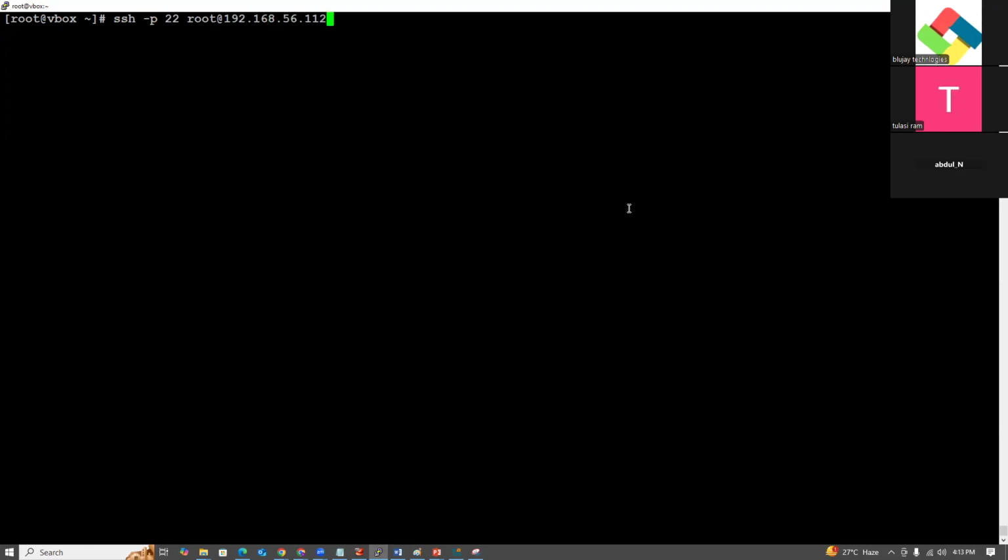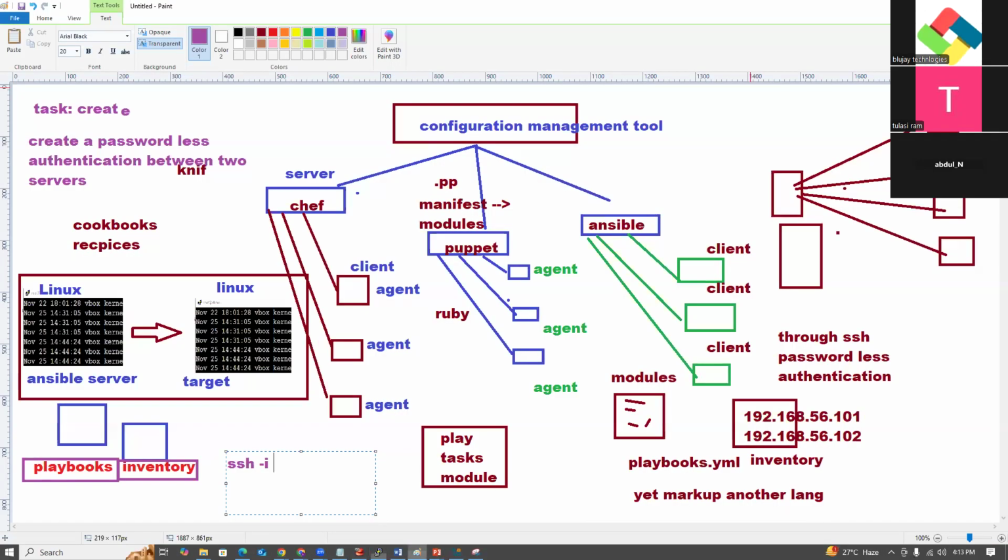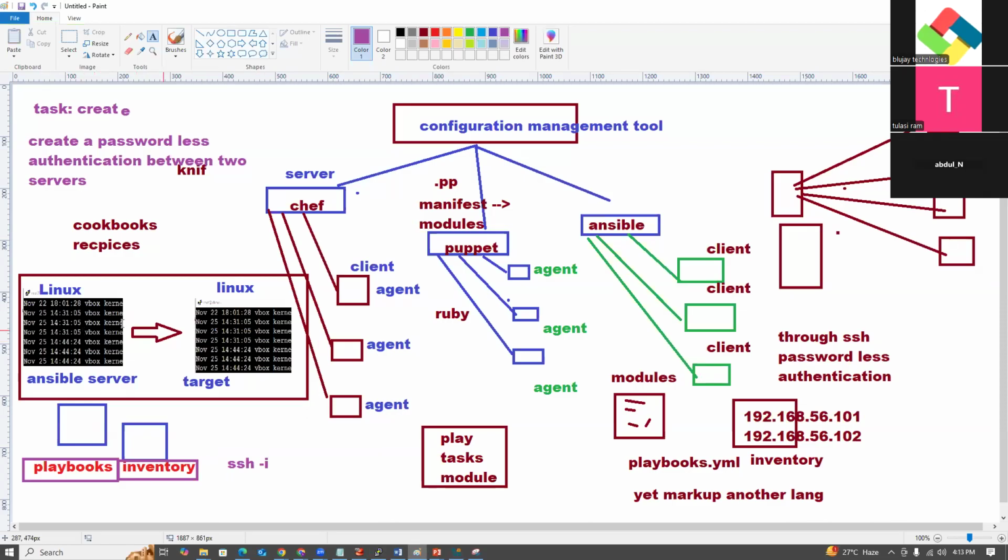If I connect to this server, it is asking for a password, Red Hat. Without a password, I can connect if you execute this command. That is nothing but passwordless authentication. You guys can create passwordless authentication between two servers. What is the task, guys? Create passwordless authentication between two Linux servers.